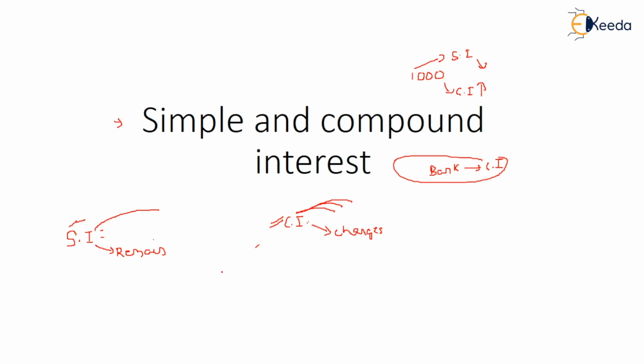Then comes the formula. The formula for simple interest is P into R into T upon 100. This formula we have learned since ninth standard, right? So this is a simple formula.